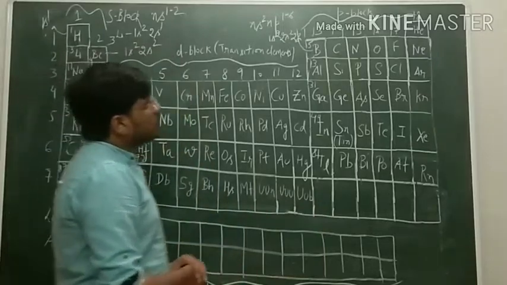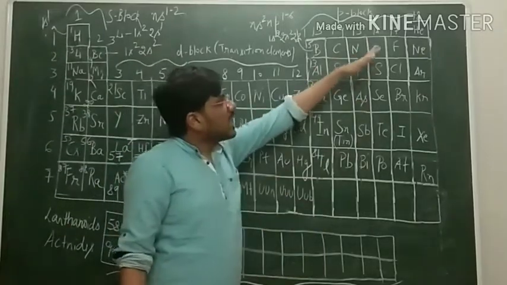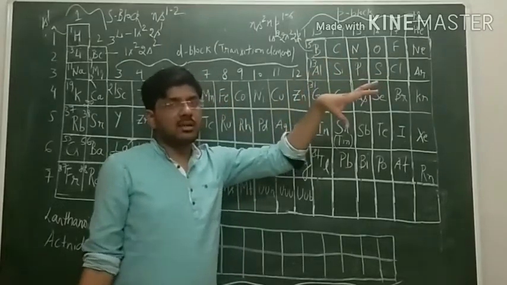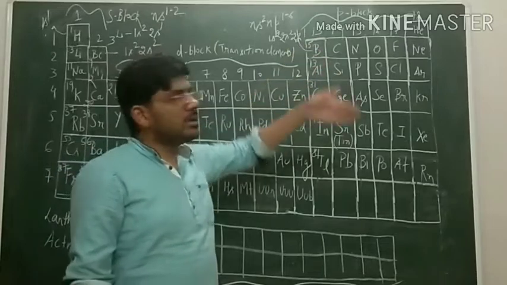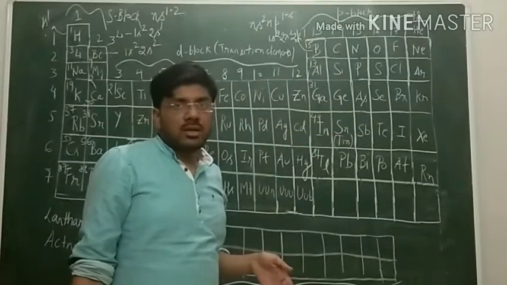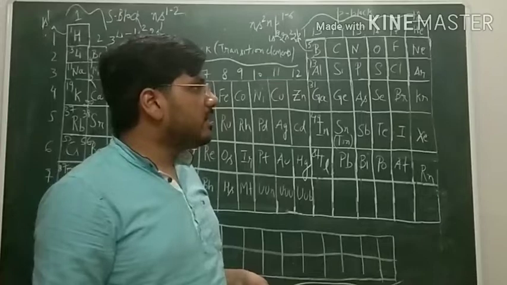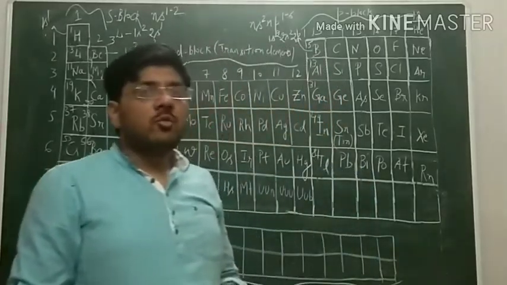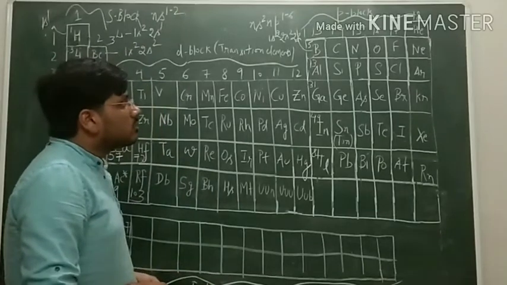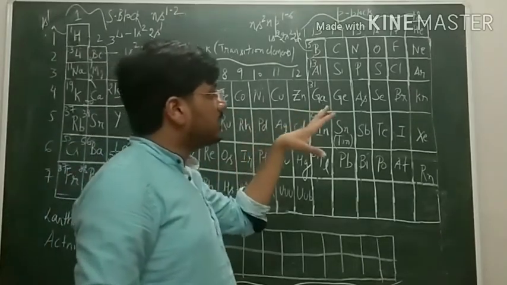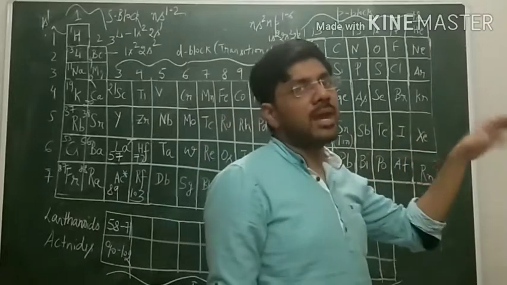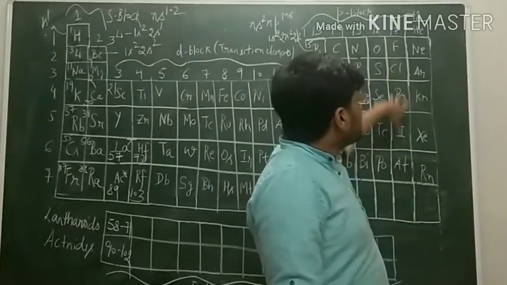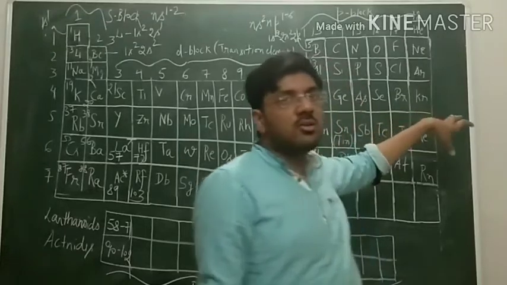Now the group number 16 elements are called chalcogens, that is the ore forming elements. Mostly the elements present in group number 16 are involved in the formation of ores like hematite and magnetite, having the formula Fe2O3, Fe3O4. So here oxygen is present, and these are the ores, hematite and magnetite. So these are mostly present in the ores, that is why group number 16 elements are called chalcogens.